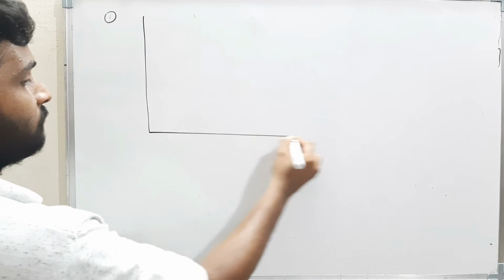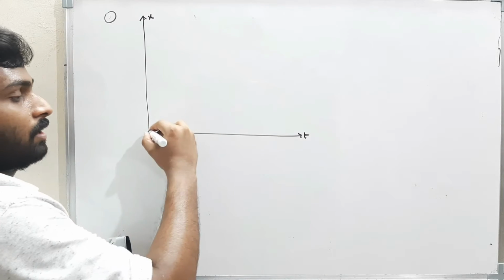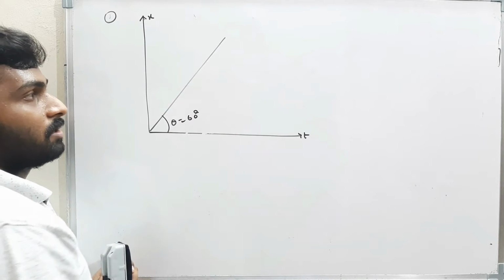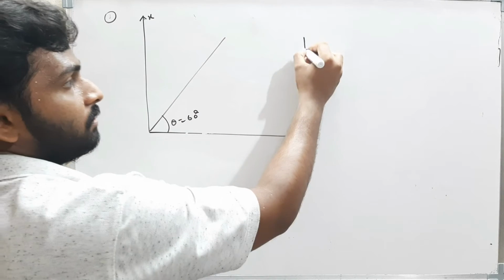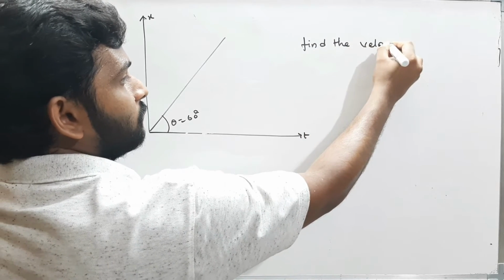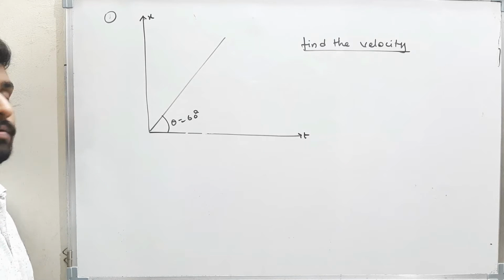This is a graph. Displacement versus time graph. And theta is equal to 60 degrees. Now they told us to find the velocity of the body. That's all. Simple question. Find the velocity of the body. What is the velocity of the body?